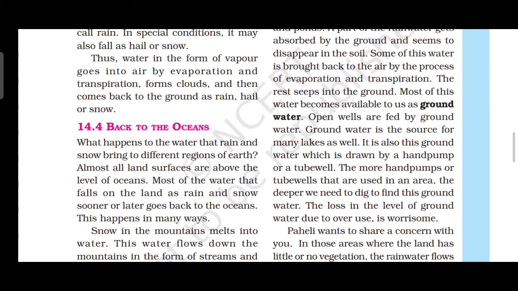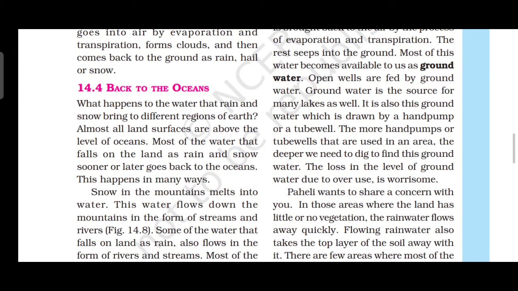Ocean. Then snow in the mountains melts into water. This water flows down the mountain in the form of what? Streams and rivers. Some of the water that falls on land as rain also flows in the form of what? Rivers and streams. Finally, it goes to what? Ocean, right? Then the rainwater also fills up the lakes and ponds.